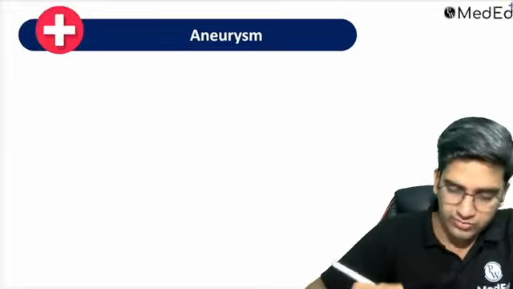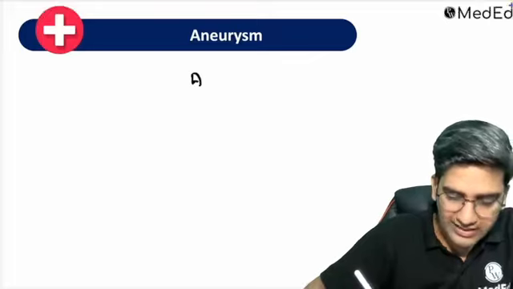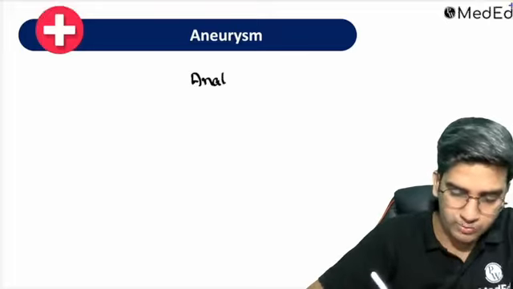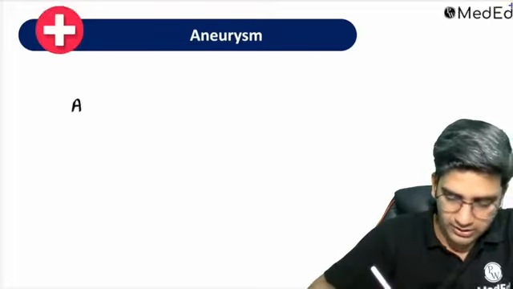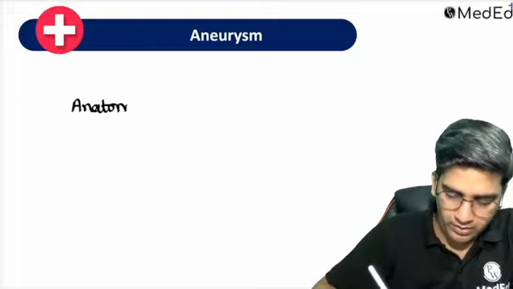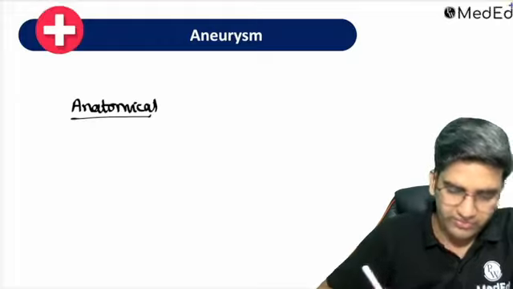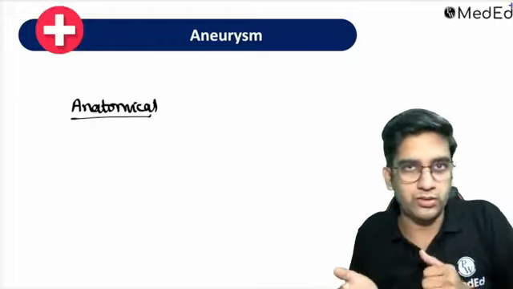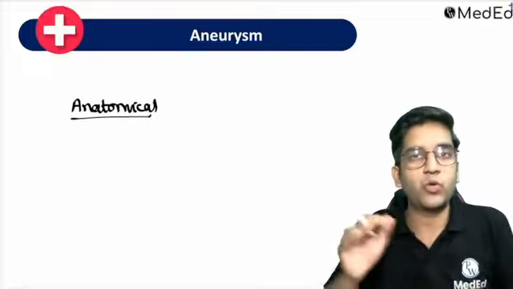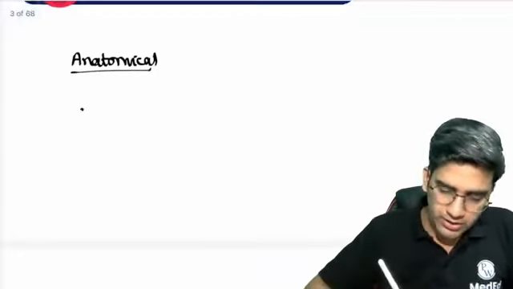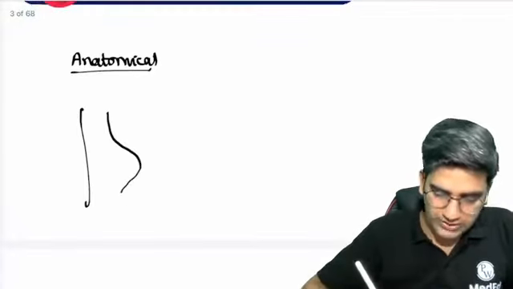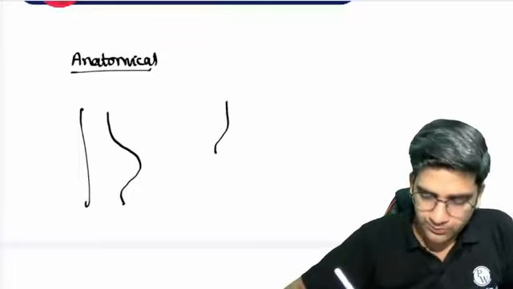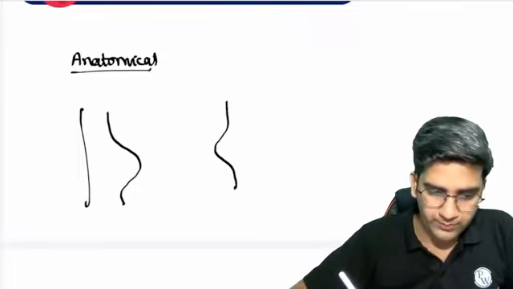So we'll take aneurysm in general. This classification, what I'm going to talk about, is an anatomical classification. We have two types of aneurysm, right? When I call it an aneurysm, it's an outpouching. That's what aneurysm basically means. Outpouching of the vessel wall is called an aneurysm. The outpouching can be on one side like this, or I can have both sides outpouching, fine?